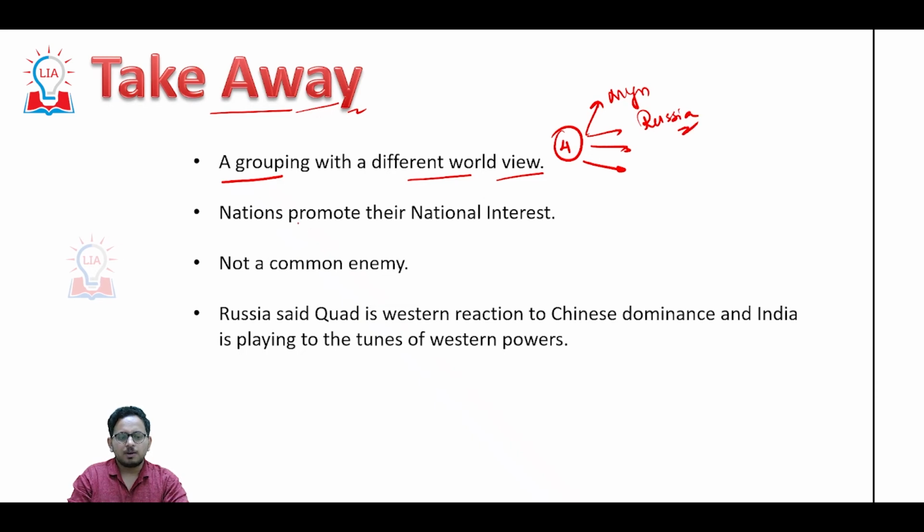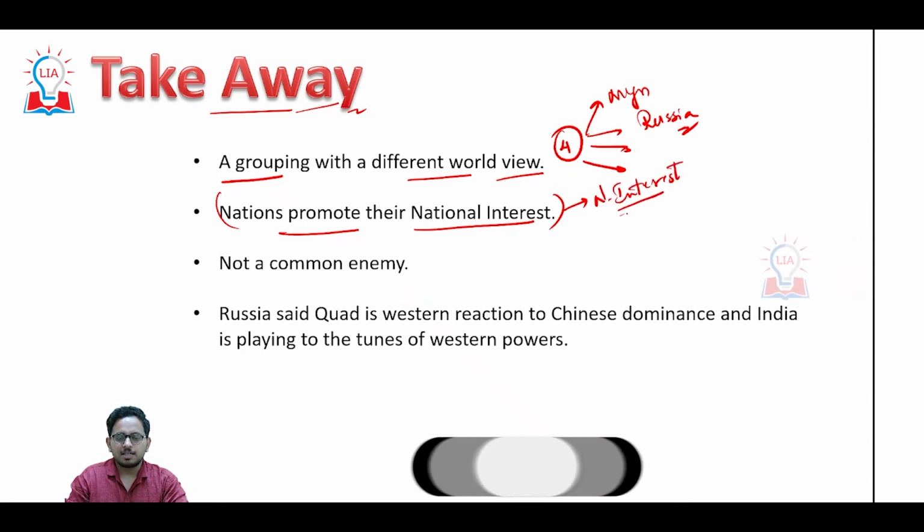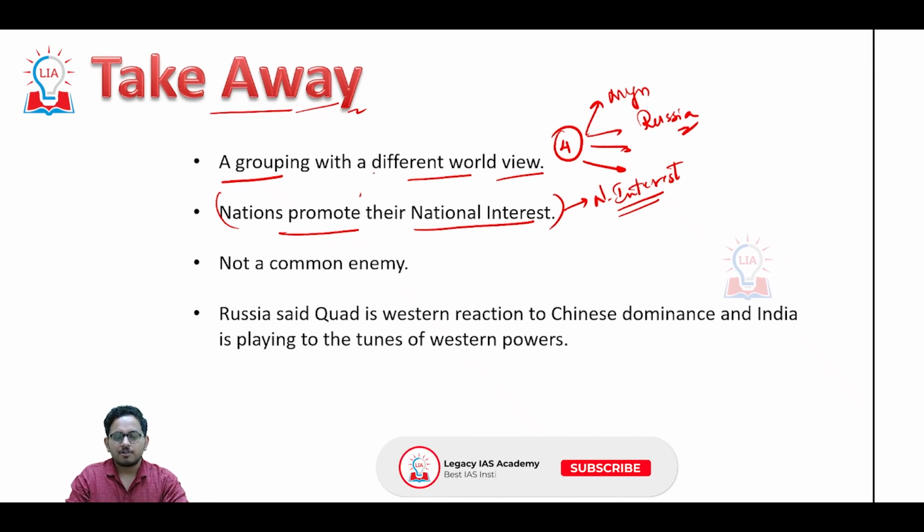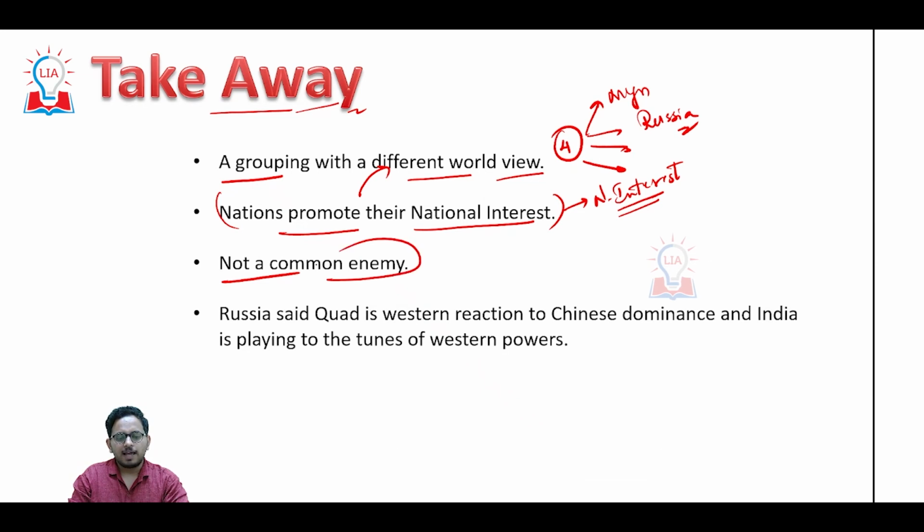Okay, next one. Nations promote their national interest. Every foreign policy decision is taken on the basis of national interest when it comes to all the countries. This is the reason why we have four countries having four different worldviews, and there is no common enemy.